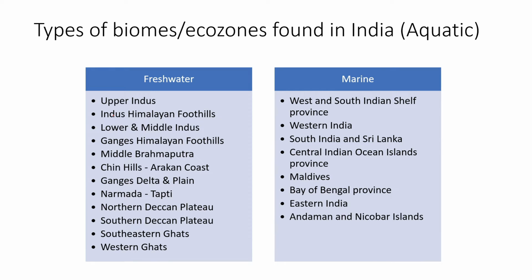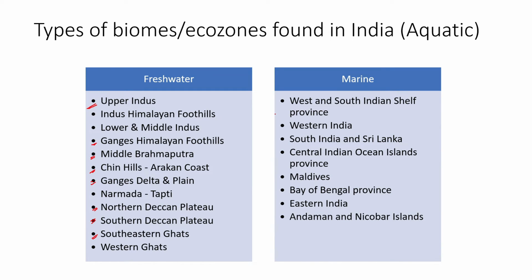Then, when we look at different biomes and ecozones in India, these are a few aquatic zones: the upper Indus, which is usually found around Punjab and the upper region of Pakistan, and then the Indus Himalayan foothills, which usually consist of the Kashmiri regions. Then there is the lower and middle Indus, the Punjab and Haryana floodplains. Then the Ganges Himalayan foothills natural region. Then the middle Brahmaputra, Chin hills of the Arakan coast, Ganges delta and plain, Uttar Pradesh and a few regions, northern Deccan plateau, Madhya Pradesh, Karnataka, and the bordering region of the southern Deccan plateau. Then there are the southeastern Western Ghats.